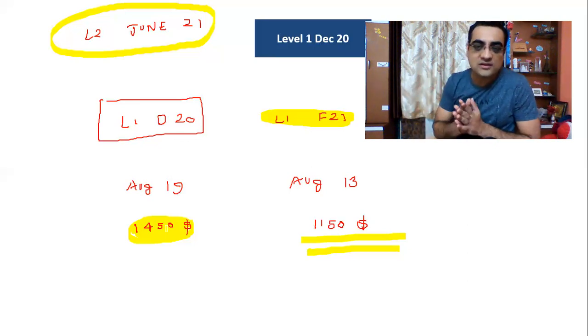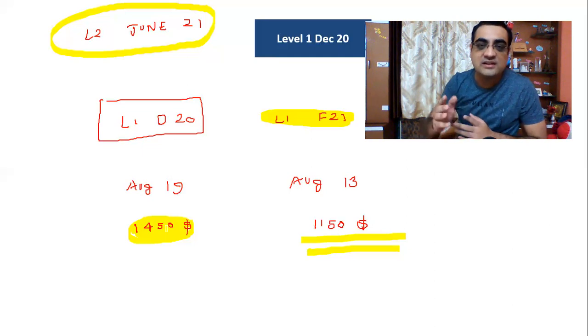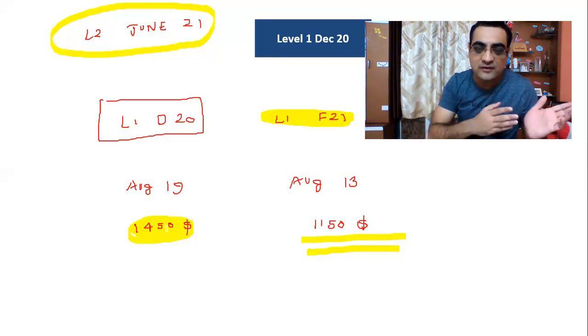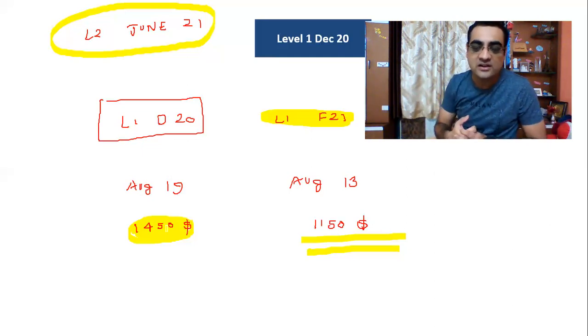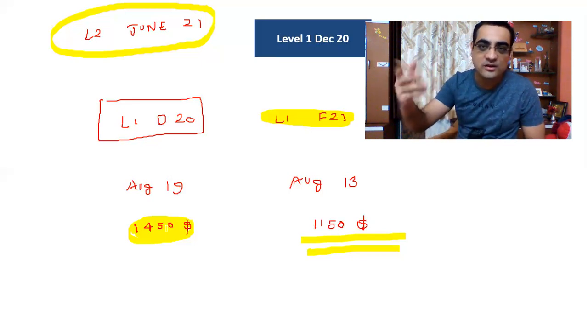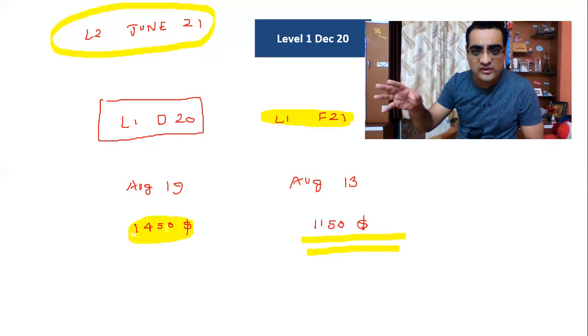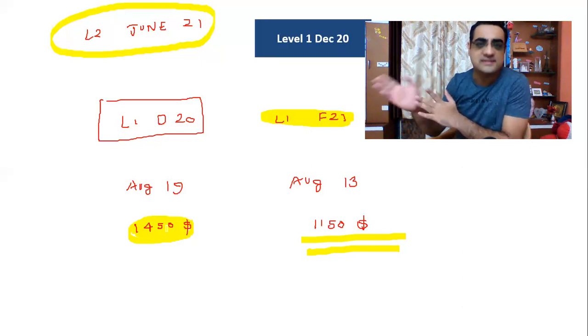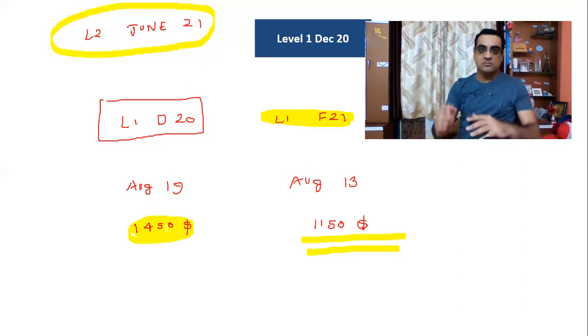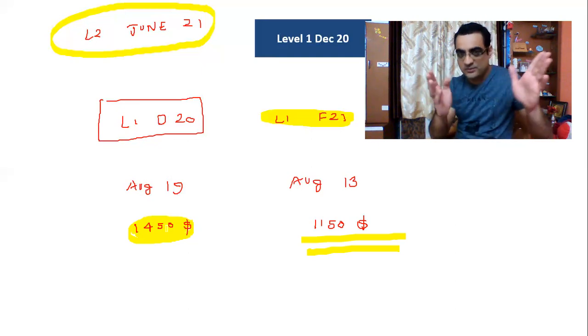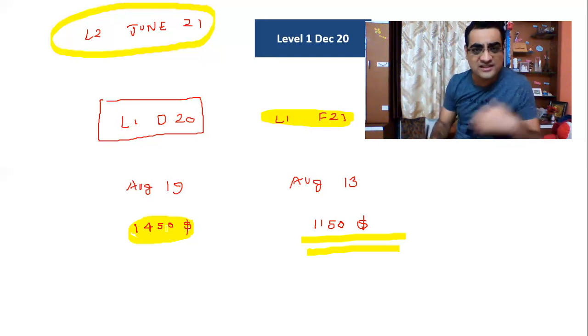By the way, for 2021 exams, whether it's level 2 June 21, if you take level 1 December 20 and level 2 June 21, or you take level 1 in February 21 or May 21 or August 21 or November 21, there are some scholarships available, which I'm going to record in a separate video. The purpose of this video is to help you see the registration process. So let's go to the CFA Institute website.